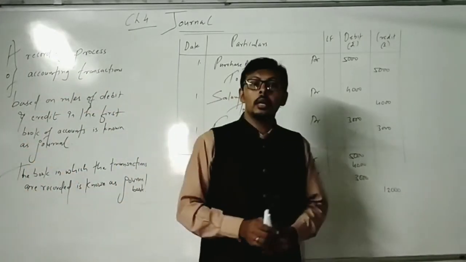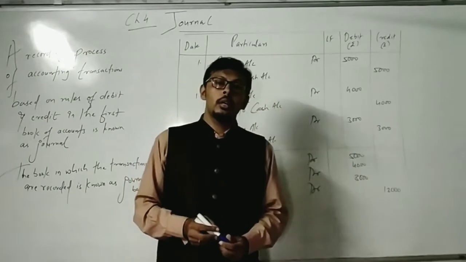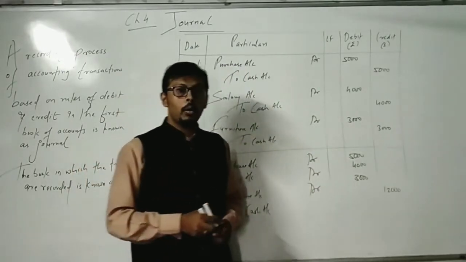This we call a combined entry. So we'll be learning about the combined entry. Simple entries we have already seen.